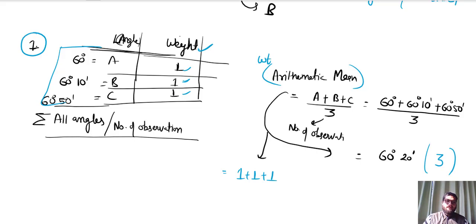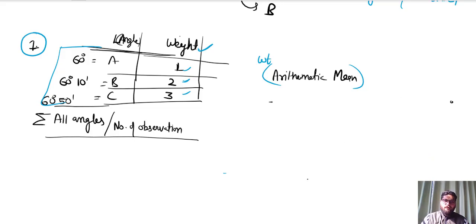But now I change this example a bit. If I change the weights of angle B and C from 1 to 2 and 3, then I have to calculate the weight of the arithmetic mean. In this case, the weight of the arithmetic mean is not equal to the number of observations.